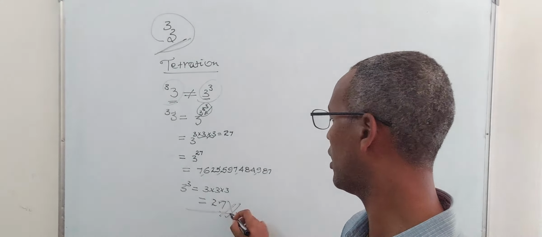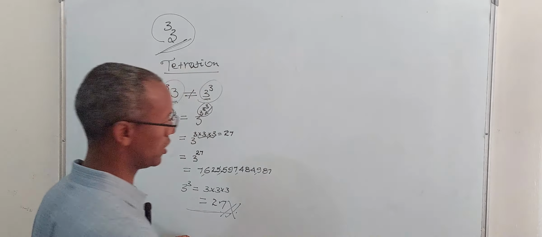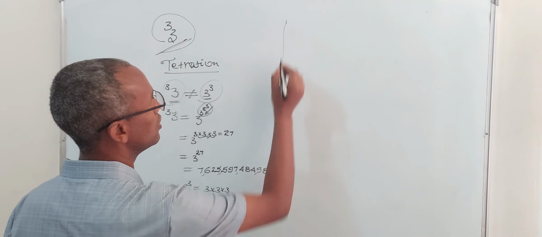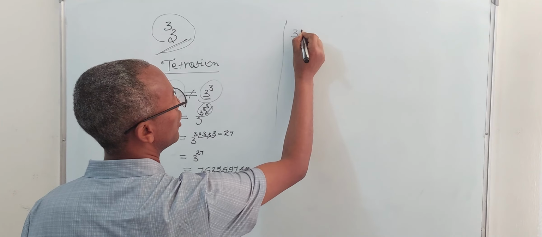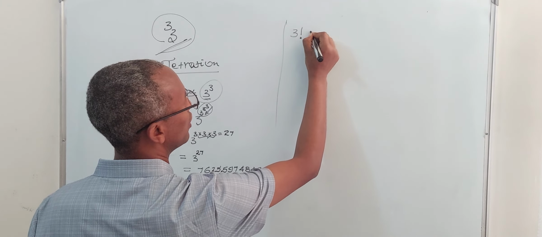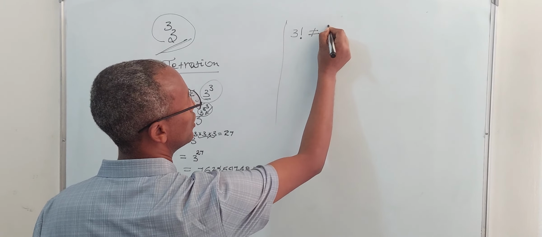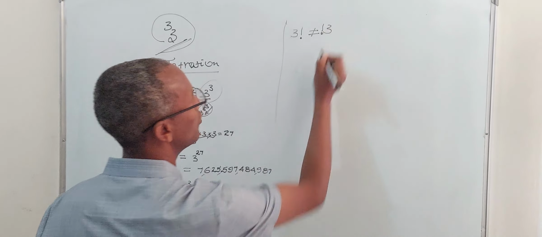What I want to add is that 3 factorial is quite different from 3 subfactorial.